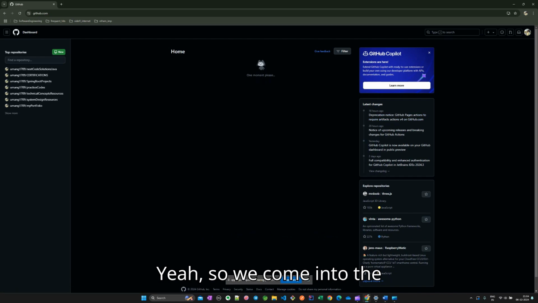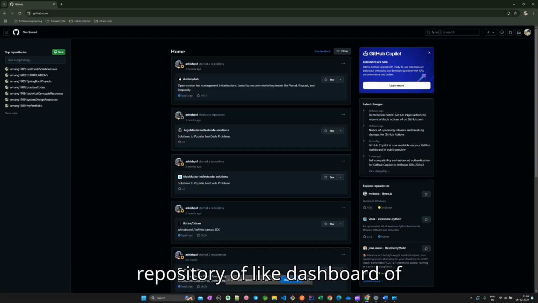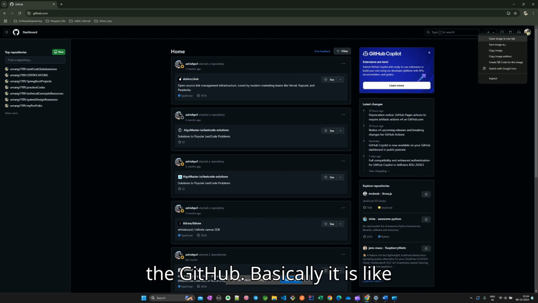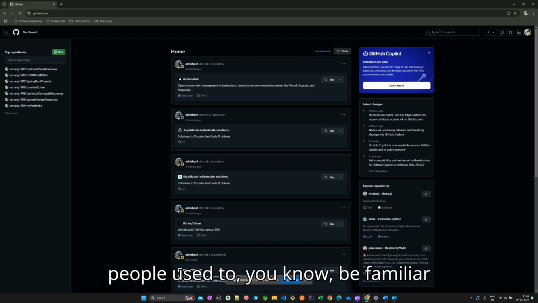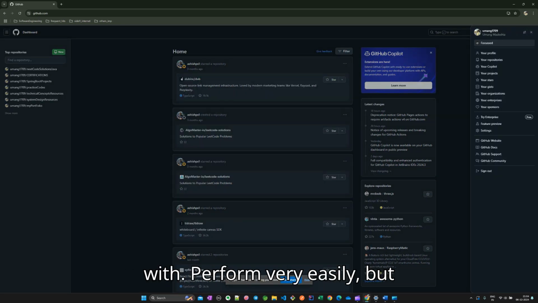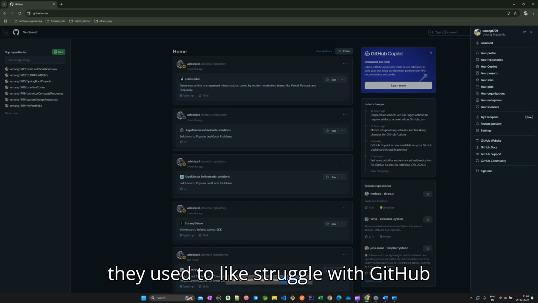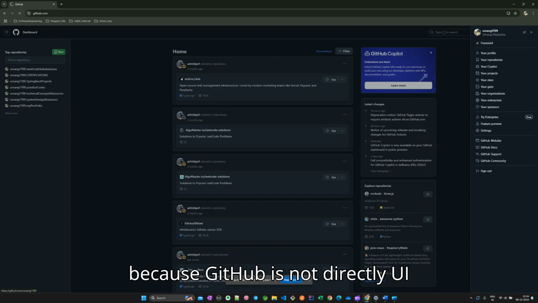Yeah, so we come into the dashboard of GitHub. Basically, people are familiar with Perforce very easily, but they struggle with GitHub because GitHub is not directly UI based.